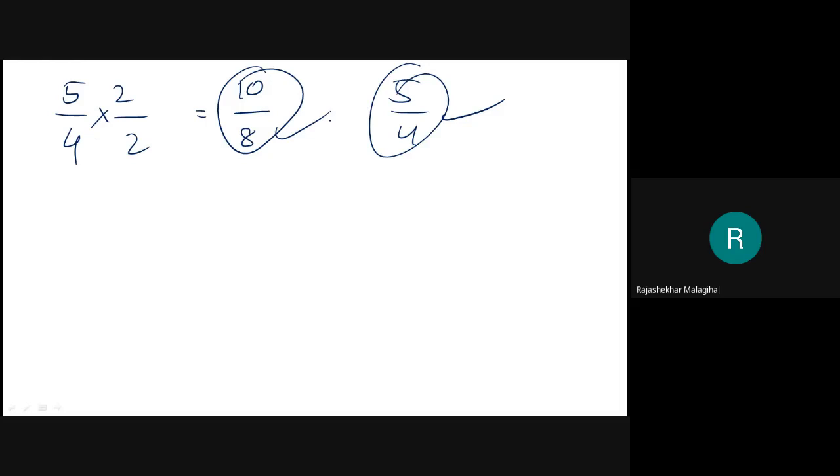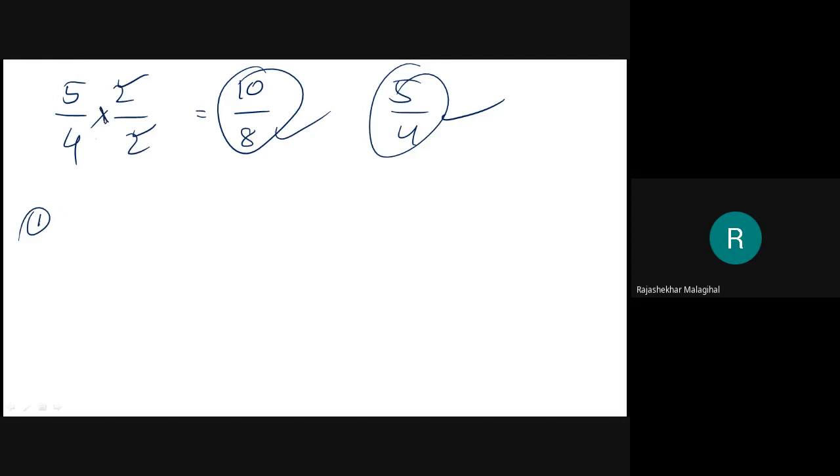Both are same. 10 by 8 and 5 by 4, both are same. Why? Because a common multiplier I multiplied for the numerator and denominator. Means the conclusion is what? When a constant is multiplied to the denominator and numerator, then the ratio will not change. The value of the ratio will not change. This is the first rule.